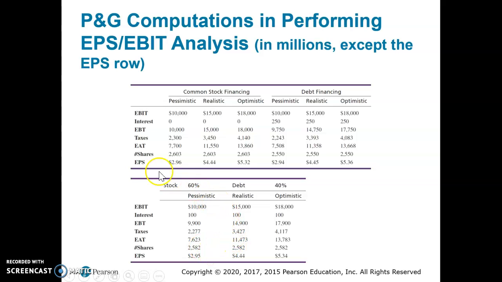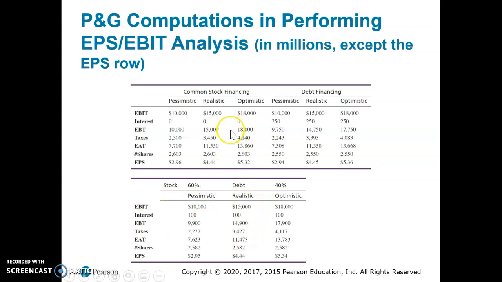And so you can see that in the situation where it's a pessimistic outlook, using common stock is more favorable. So if we think the economy is not going to be doing very well, or we're going to have some real threats to our business, we might want to use common stock because of this pessimistic view.